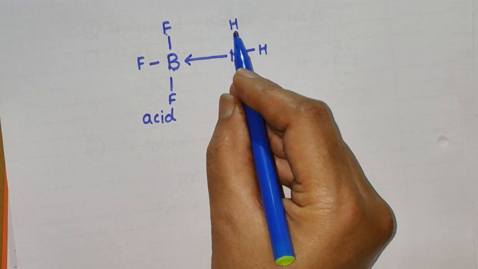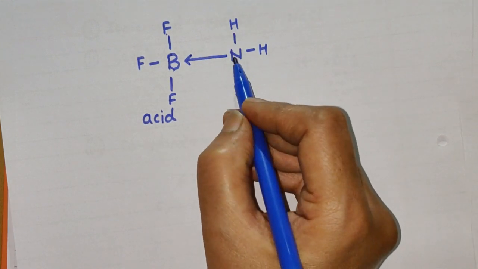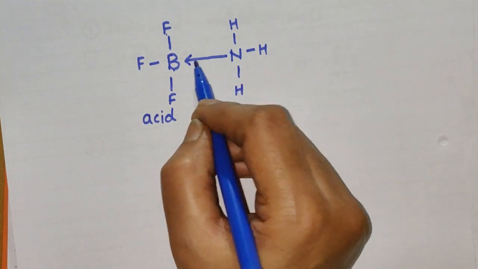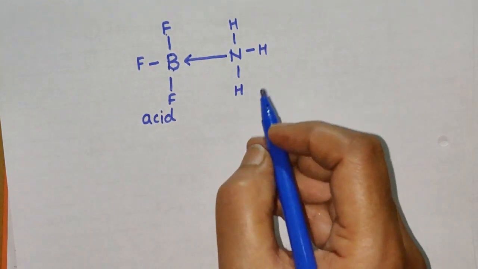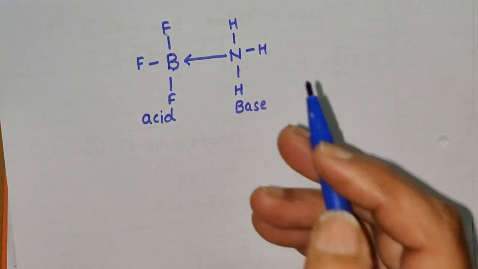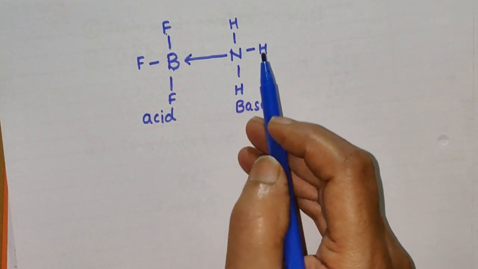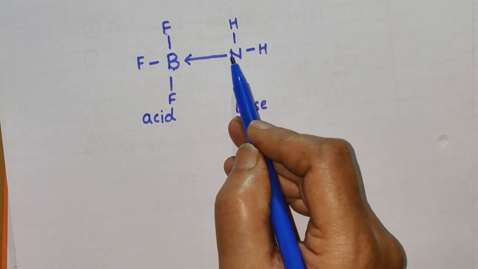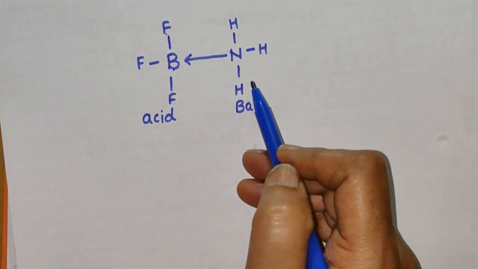And here NH3 has donated the pair of electrons in the formation of the coordinate bond, and it is called a base. So in Lewis theory, a base is a substance which can donate electron pairs in the formation of a coordinate bond.